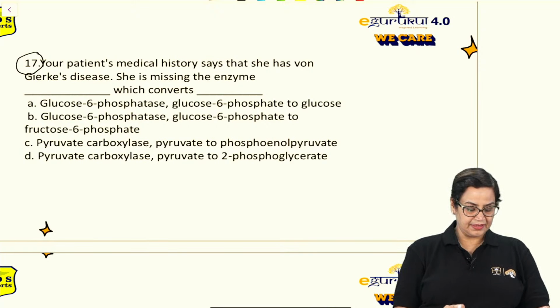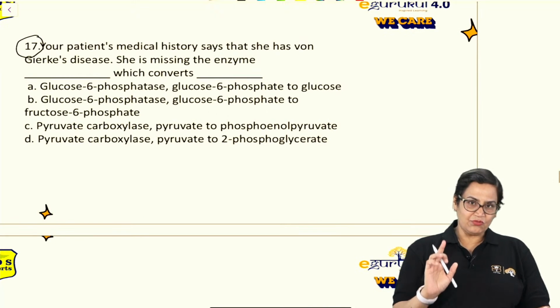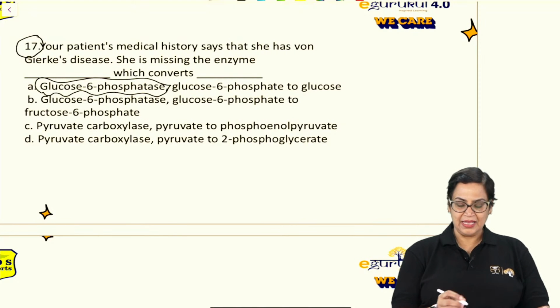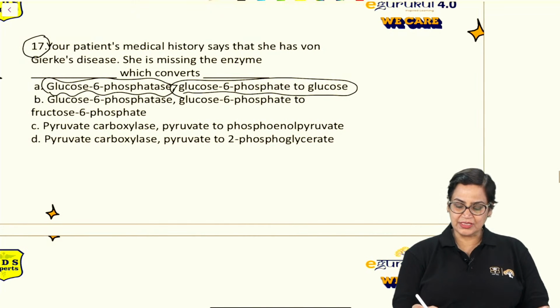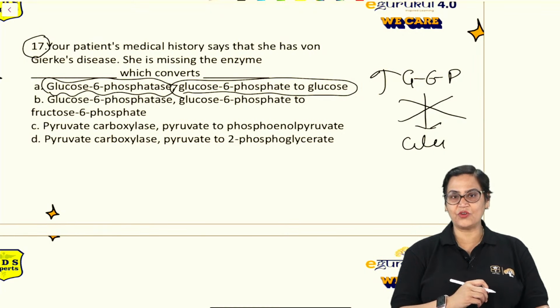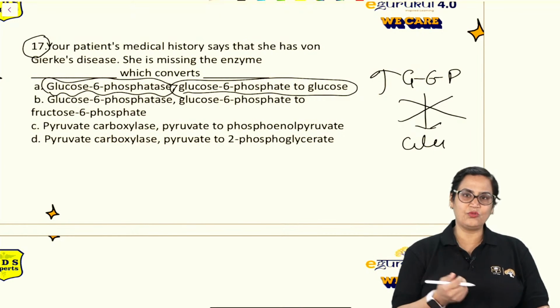See, in von Gierke's disease, yes, very good. Correct, Vishnu, right? The enzyme deficient is glucose 6-phosphatase, which converts glucose 6-phosphate to glucose. Simple, because this is the reaction. Glucose 6-phosphate will not be converted into glucose. That is why there is increased concentration of glucose 6-phosphate, and I told you it is diverted to form what?